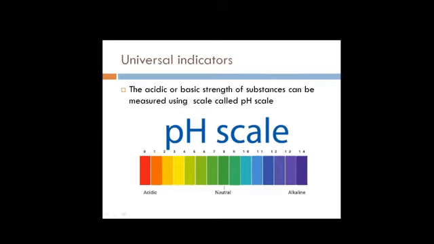Now coming to 8, 9, 10, 11. They are weak bases: sodium bicarbonate, magnesium, milk of magnesia. Milk of magnesia, magnesium hydroxide, is a very weak base. And baking soda also, which we use in our kitchen, is sodium bicarbonate.